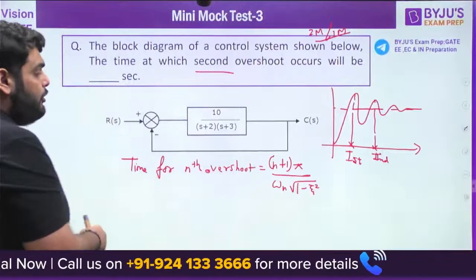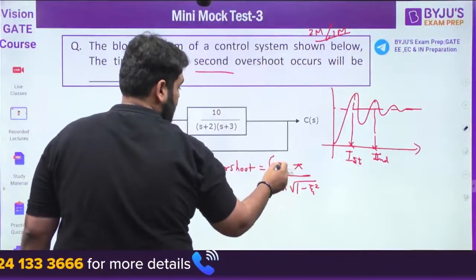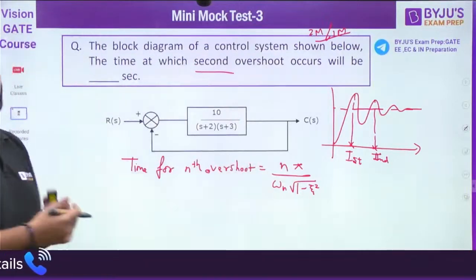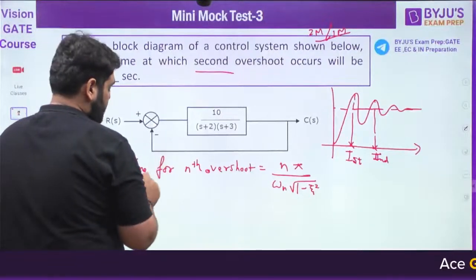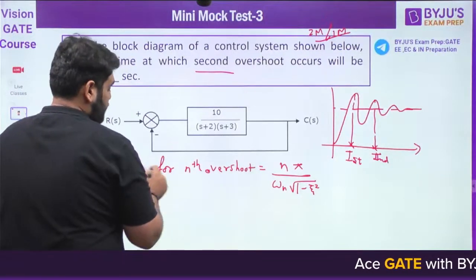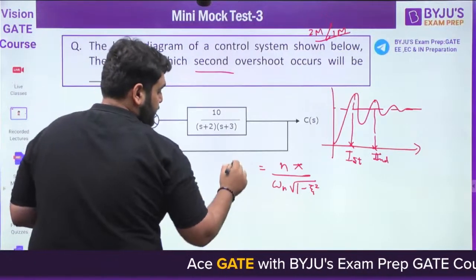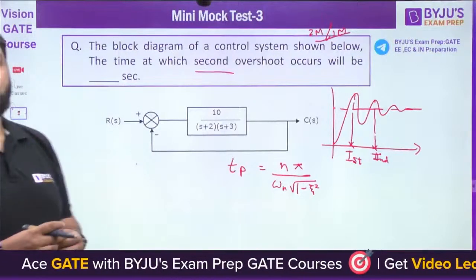You can just write down that the time for overshoot is n pi divided by omega n under root 1 minus zeta square.